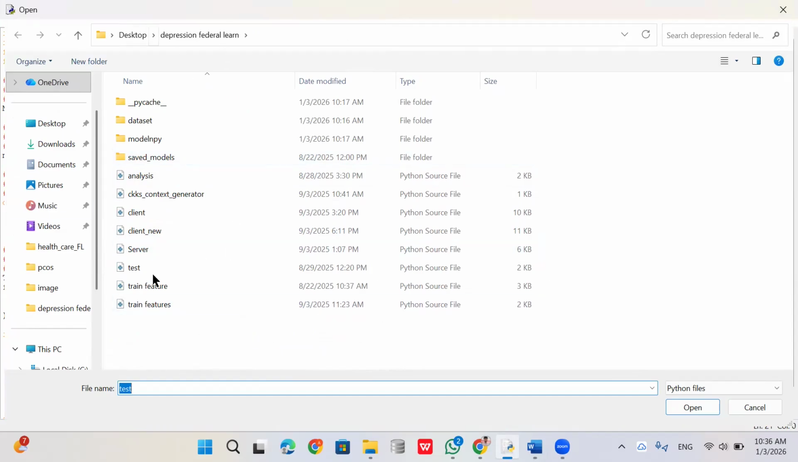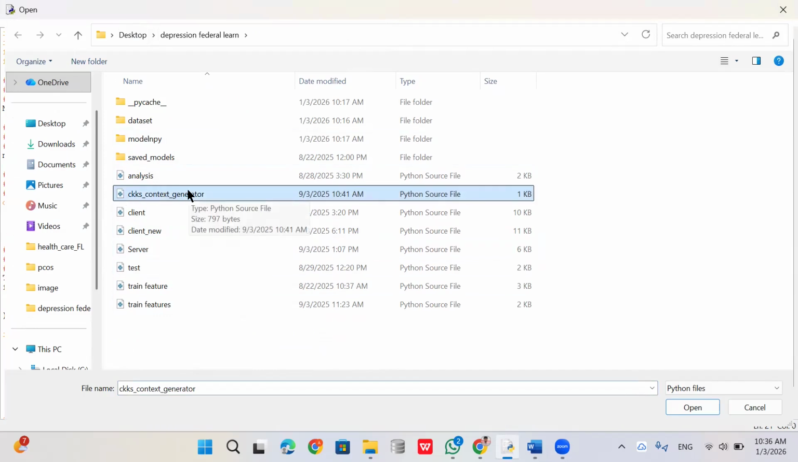So this is the folder of our project. Here you can see that we need to create the server and the client. These two are the most important. Before using the server, we need to create the CKKS context generator, which produces the secret key. Using this key only, we are going to transfer the model weights from server to client and client to server as well.